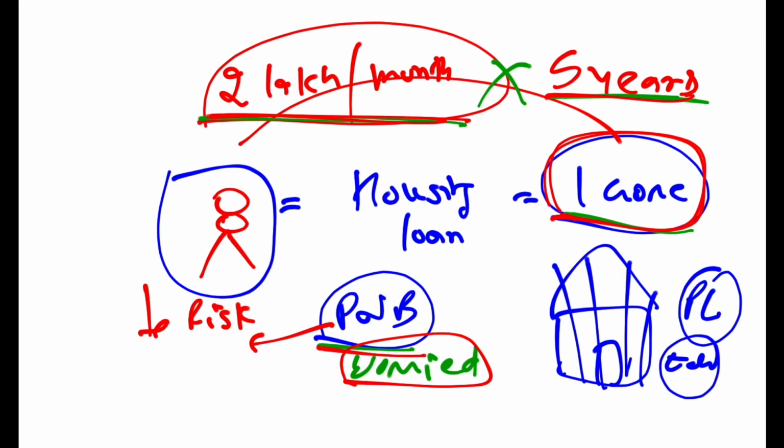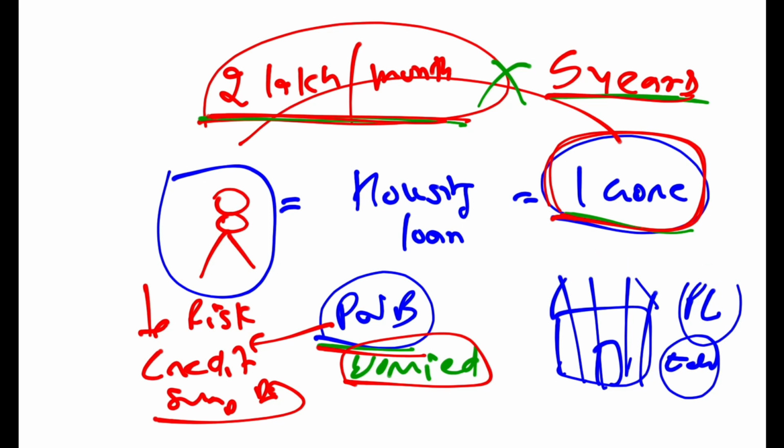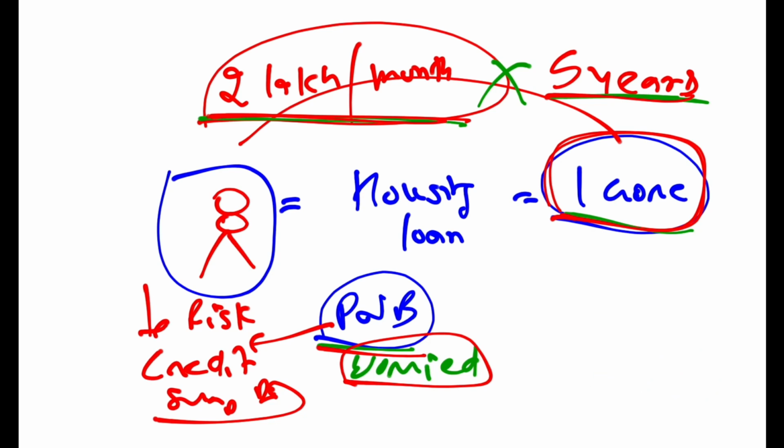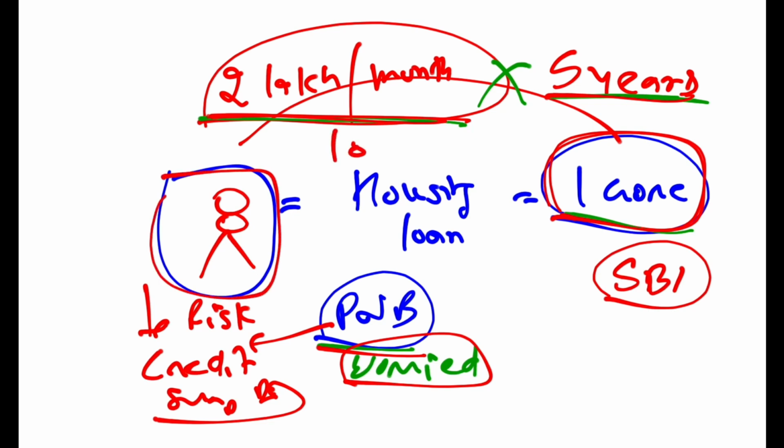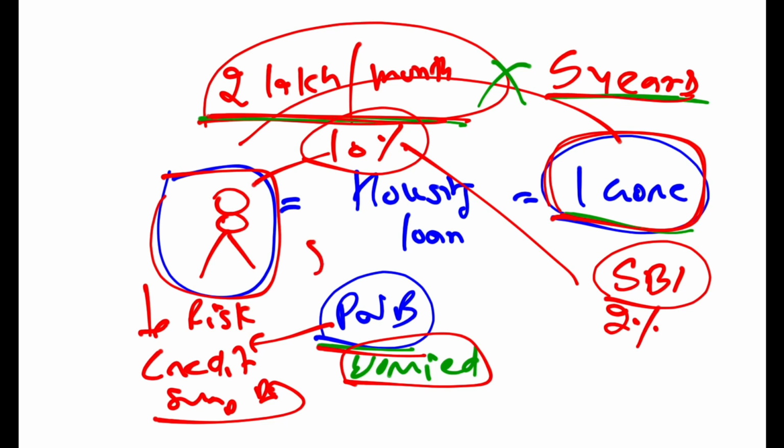So what they do, PNB will do a credit default swap deal with, let's say, some bank or insurance company. It is their wish. They have done it with State Bank of India. And they say, look, I was charging this person a 10% interest rate. Out of the 10% interest that I'm charging, I will pay you 2%. So I will earn 8% instead of 10%, but I'm okay with that.